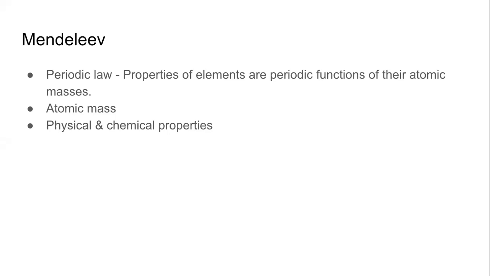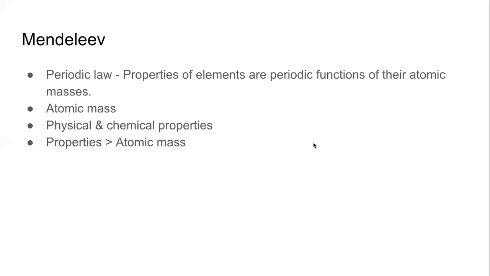Newlands blindly followed atomic masses and put all the elements one after the other. But Mendeleev gave more importance to the properties than to the atomic mass. And because he did that, he ended up leaving some spaces blank in his arrangement. That is his brilliant thing. So here are two things he has done. One, he has used something more than just atomic mass. And second, he's not blindly following the atomic mass. He has given more weightage to physical and chemical properties.